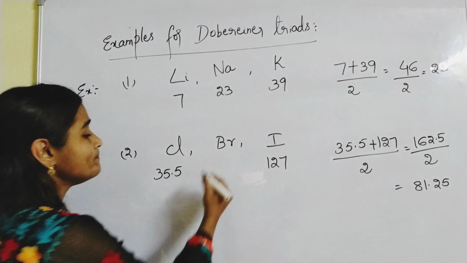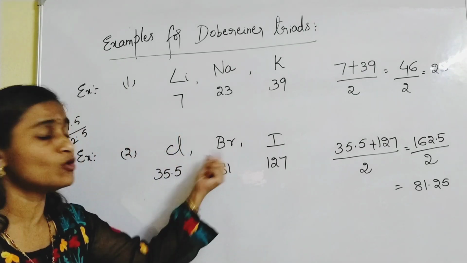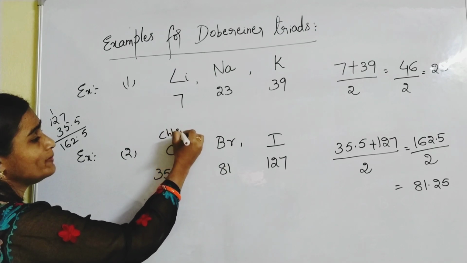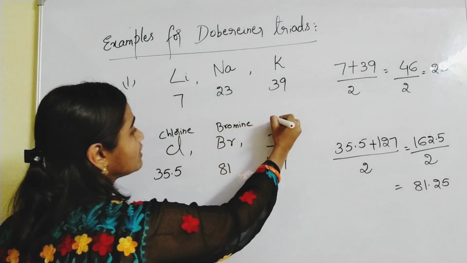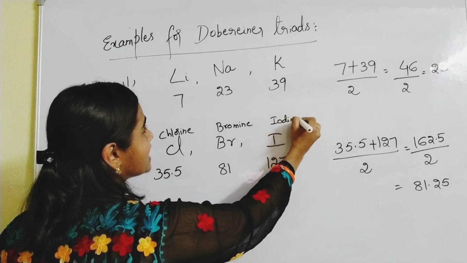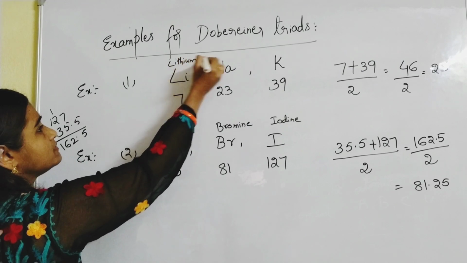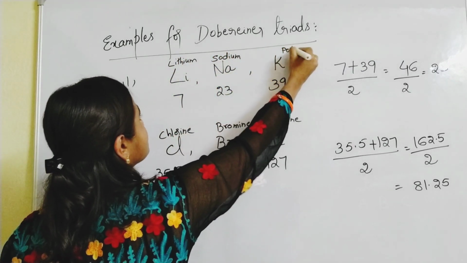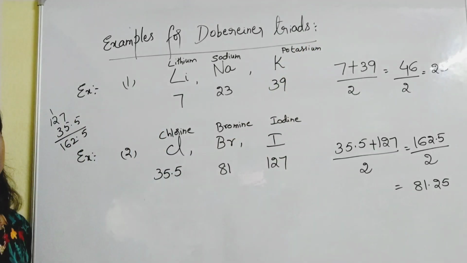The same is the atomic mass of bromine. Br means bromine. Please remember the names, children. Chlorine, bromine, iodine. I means iodine. Here lithium, sodium, potassium was the first example.